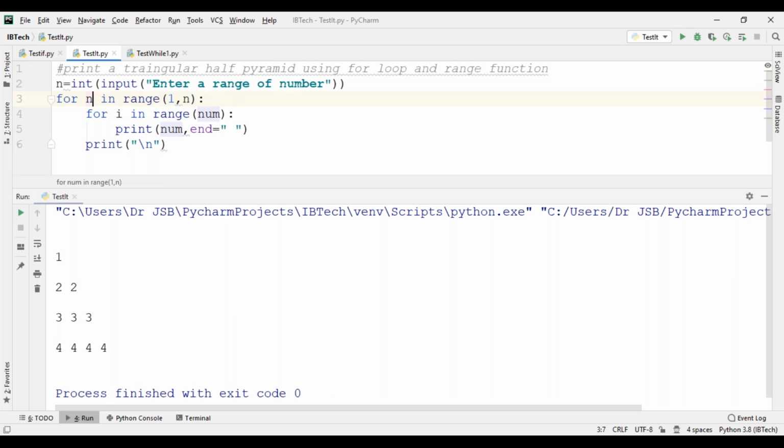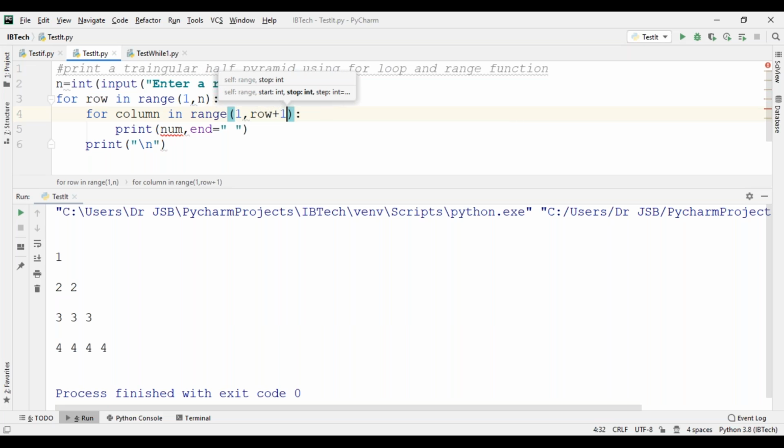This is row wise and column wise. For column in range from 1 comma row plus 1, because row is only the given range, so we add an extra one, that is row plus 1.